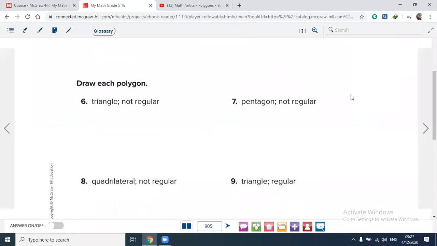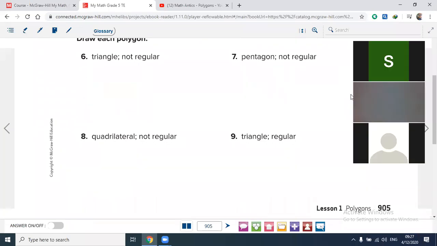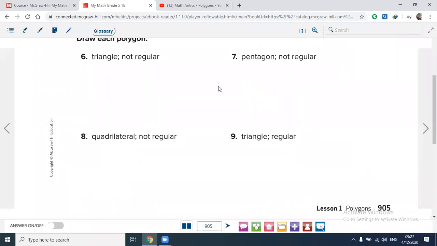Draw each polygon. Triangle, not regular. Okay, we can do it together. Draw a triangle, which is not regular.